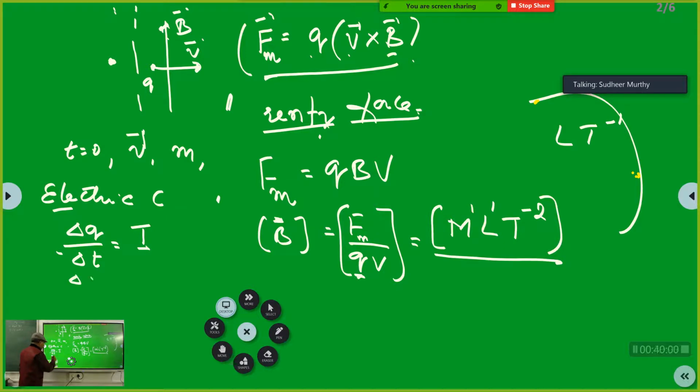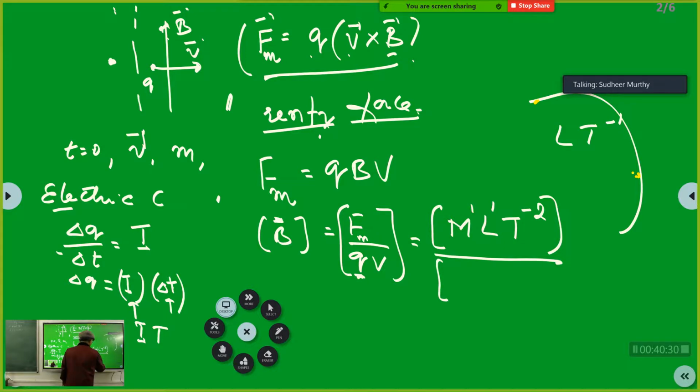So now from this equation, what is delta Q? I into delta T. Correct? So now you see the problem. I have got charge, but charge is not a fundamental quantity. Current I is a fundamental quantity and time is a fundamental quantity. So it is I into T. Understood? Got it? So what is the dimensional formula of charge?